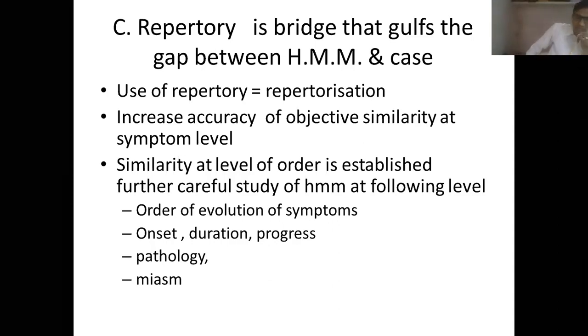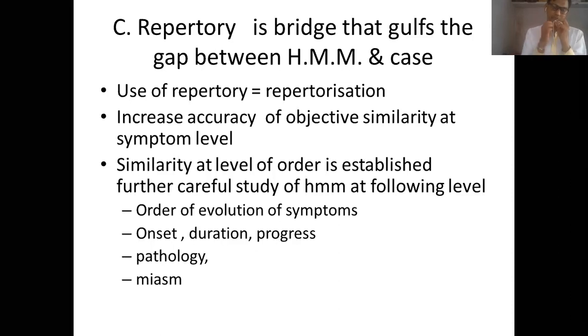It makes it available at our fingertips. So when we use repertory, we get maximum access to the pages and symptoms of homeopathic materia medica, and because of this, the chance of accuracy of objective similarity increases, and mostly this similarity is at the level of symptom.